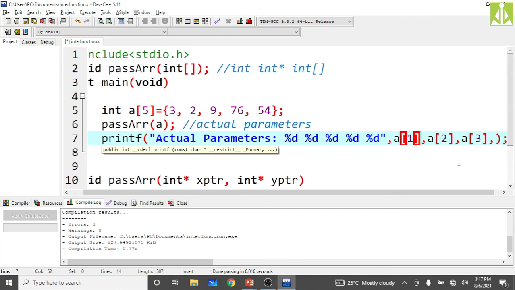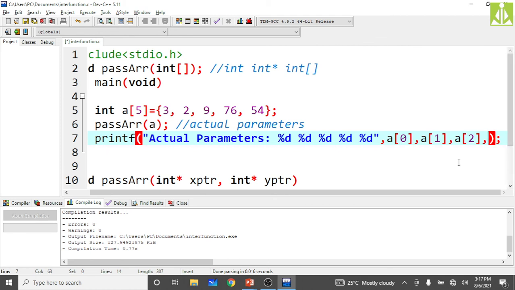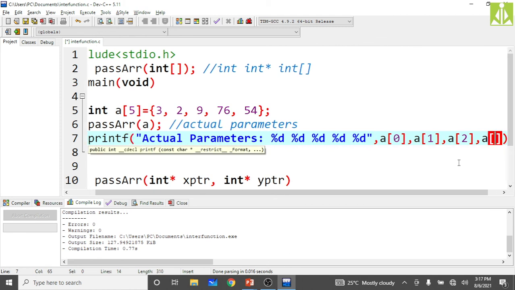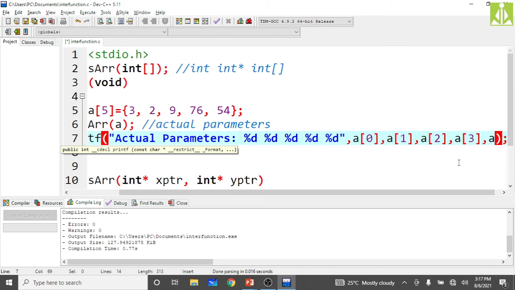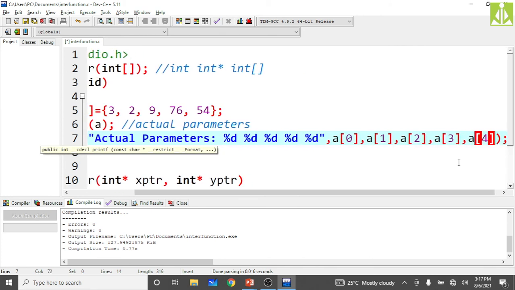From 0 it will start, right? A of 0 means 3, A of 1 means 2, A of 2 means 9, A of 3 means 76, and A of 4, the last one, is 54.